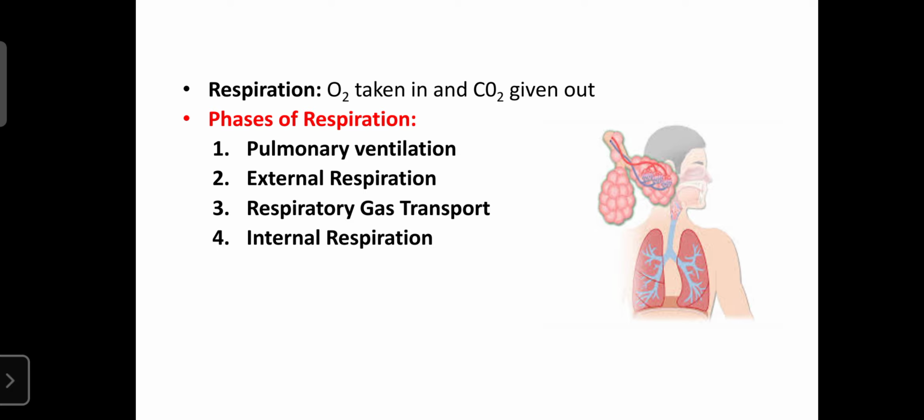Pulmonary ventilation means exchange between the environment and lungs. External respiration is between blood and lungs. Internal respiration is between blood and tissue. So respiration mainly has four phases: pulmonary ventilation, external respiration, respiratory gas transport, which is also important, and then internal respiration.